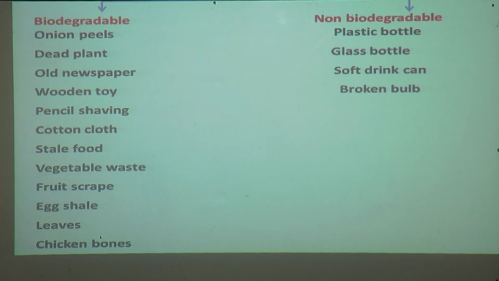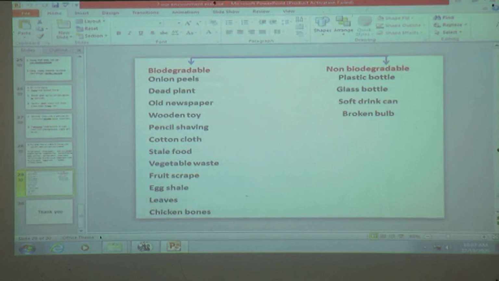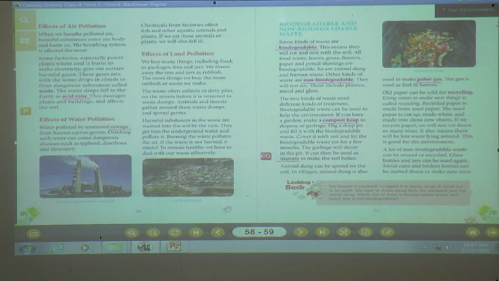Because they will not rot and they will not mix in the soil. Now here we completed our exercise. Let us see some more questions.